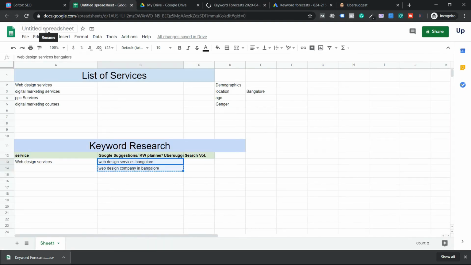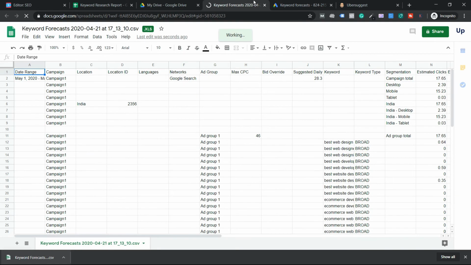Now I think this is the list. I'll just rename it as keyword research report. Okay, so I'm going to go to this list. Now go to column K, and these are the keywords list.